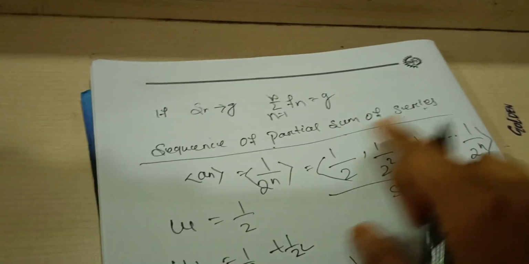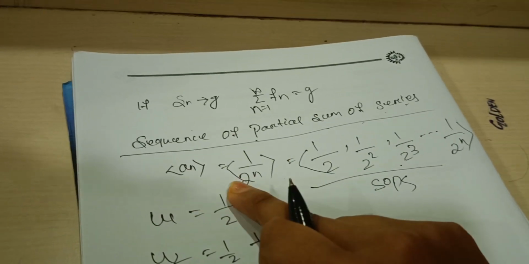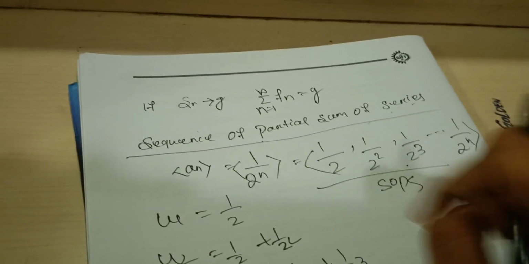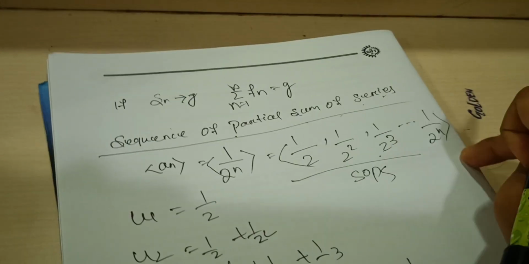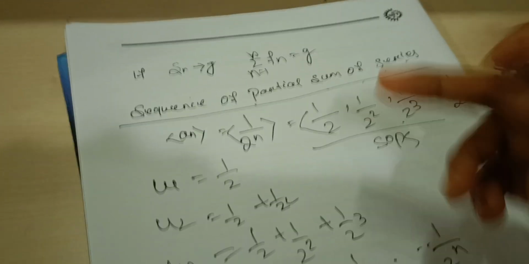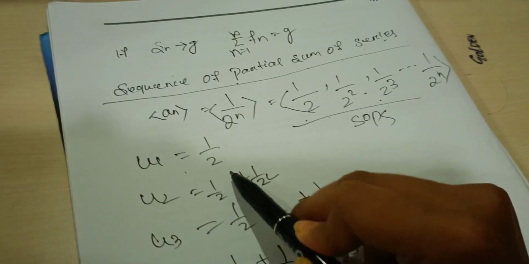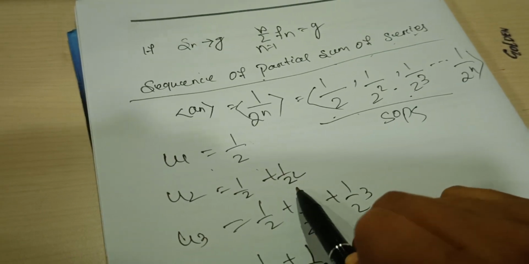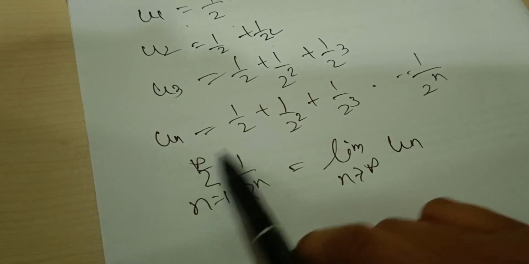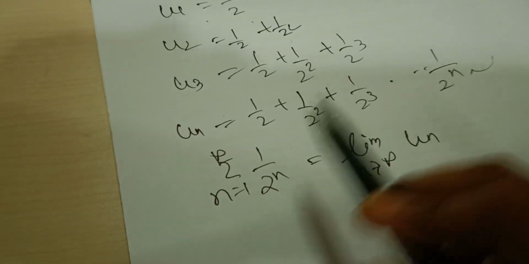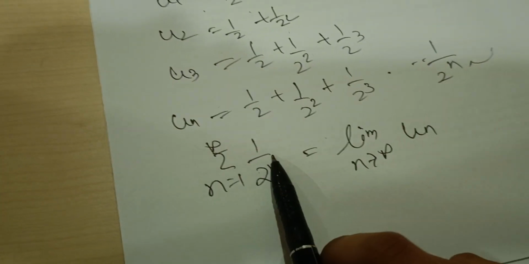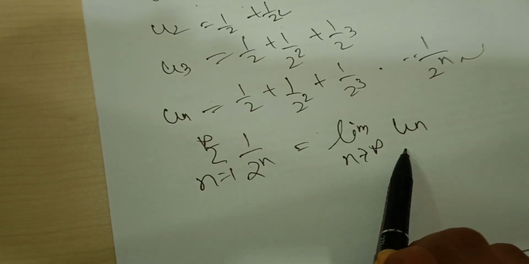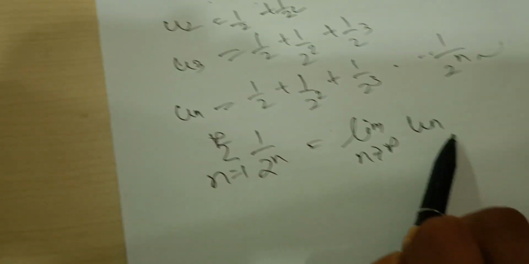Sequence of partial sums of a series. Suppose a sequence an equals 1 by 2 to the power n, which is 1 by 2, 1 by 2 square, 1 by 2 cube, and so on. The first term of the sequence of partial sums will be 1 by 2, and the second term 1 by 2 plus 1 by 2 square, the third 1 by 2 plus 1 by 2 square plus 1 by 2 cube, which is equal to un. This is equal to the sum from n equals 1 to infinity of 1 by 2 to the power n, which is equal to the limit as n tends to infinity of un.